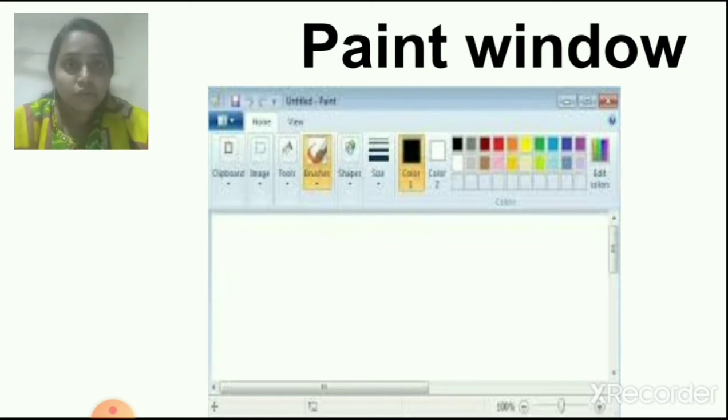In that folder there is a paint option. There is MS Paint. Click on that MS Paint. You will get the MS Paint window. Now in this window you can draw the picture. Very simple. These are the steps to open MS Paint. Okay children.